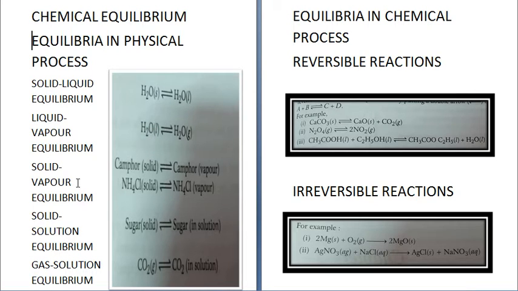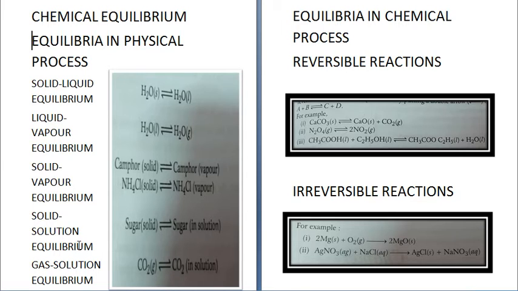The third is solid vapor equilibrium. Now in this, the example is camphor. Camphor is solid. Camphor, kapoor. It can be vaporized, so camphor can convert from solid form into vapor form, and the vapor can again be converted back into solid. Similarly, NH4Cl, which is solid, can be converted into its vapor form, and from vapor it can again be condensed to solid NH4Cl. So this is solid vapor equilibrium.